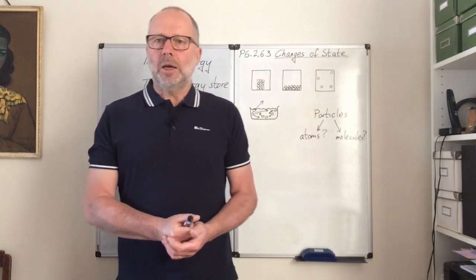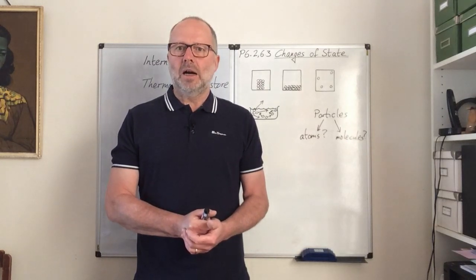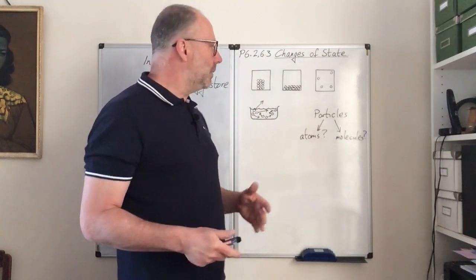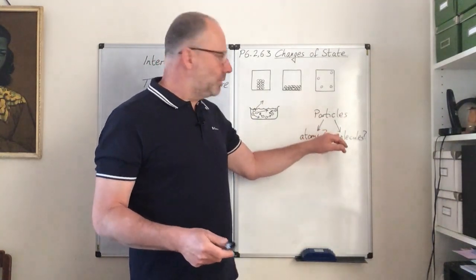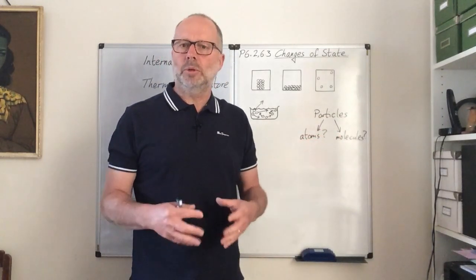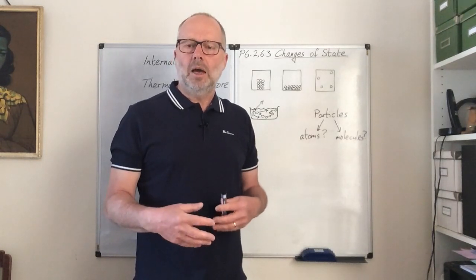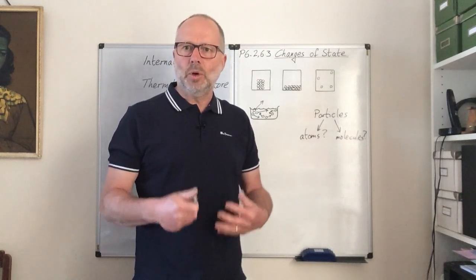So a little bit of basic chemistry to start off with: things are made of particles. Sometimes the particles are atoms, sometimes the particles are molecules, but we talk about a particle as being the smallest part of something. That means it is still what it is.